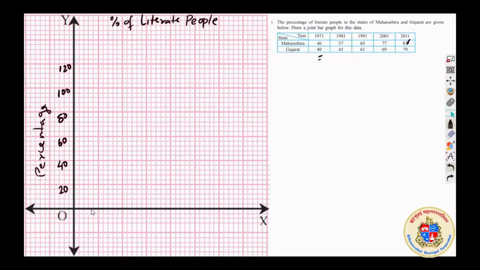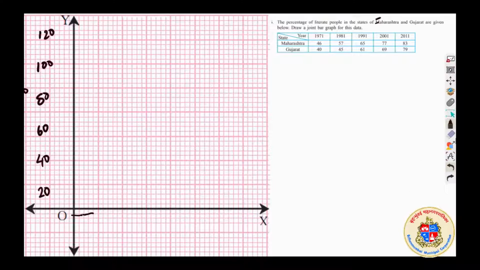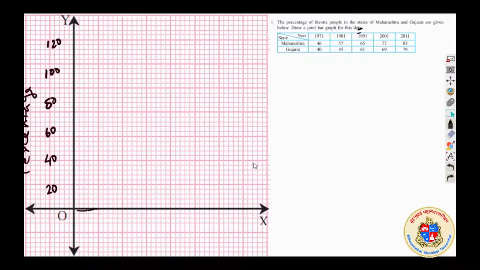So accordingly I will leave one and will start at a particular distance, and I will be using 2 vertical lines for a graph. In that case I will be using a particular span of this much for one graph, this much for the graph of the second state, and I will give an equal gap over there. Okay, you will see what I am doing, and you should observe it thoroughly so that you will understand. So let me begin with that, and I have to write the scale here now. The scale I have taken is